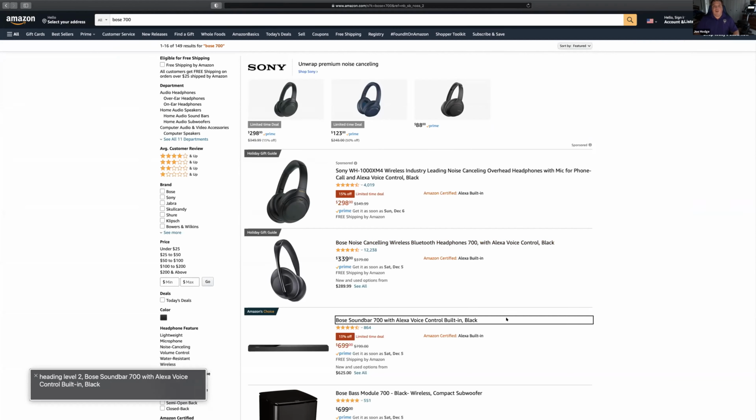So we don't want the soundbar obviously, but what I'm going to do is now go backwards to the price. Link image. Bose soundbar end of Amazon link. Ref equals ice under Amazon's choice. Amazon certified link. $289 new and used options from free shipping by Amazon end of get it at Saturday, December, get it as soon as Amazon Prime image link 330 end of 12 link $339.00